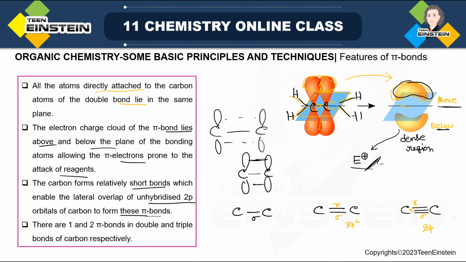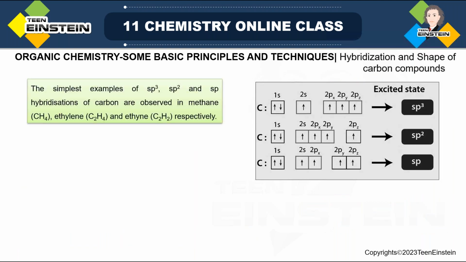See, it is easy to remember. Why? Because when there is 1 pi bond, here we have 2 pi bonds. 2 pi bonds means 2 pure p orbitals; 1 pi bond means 1 pure p orbital left for the pi bond. So it is easy to remember in this way. There are 1 and 2 pi bonds in double and triple bonds of carbon respectively. So in this case you have 1 pi bond. In the second case, sp hybridization, you have 2 pi bonds. And when it is sp3 hybridization, there are no pi bonds because you do not have any unhybridized p orbital. Okay, so these are the features of pi bonds.